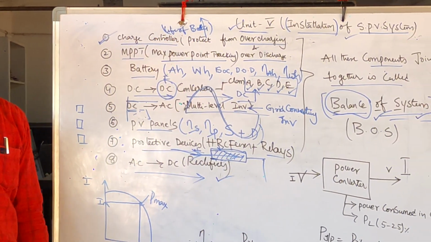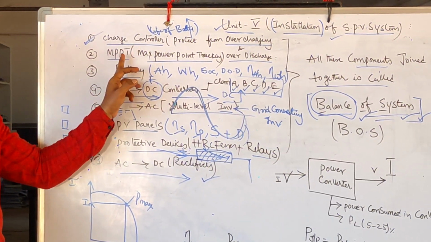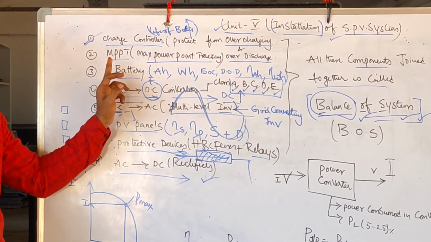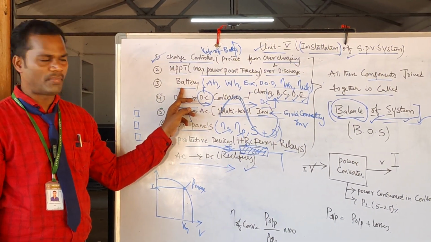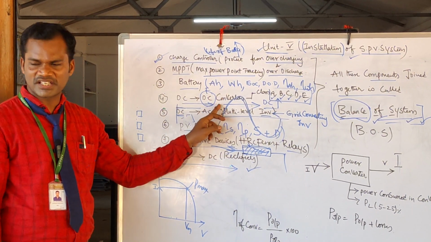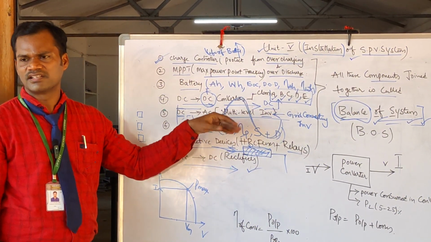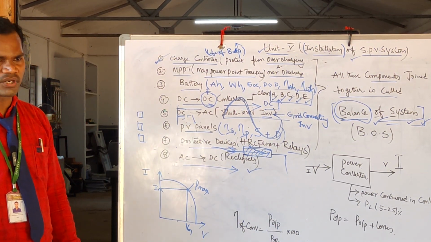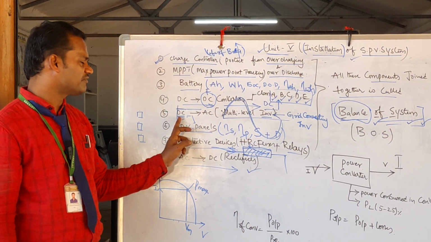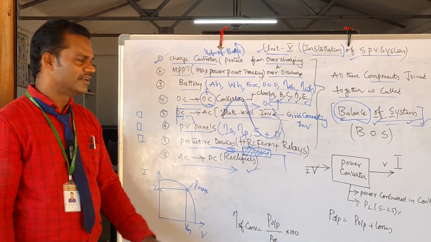So what are the different components involved in the solar PV system? First one is the charge controller, next one is the maximum power point tracking device, next one is the battery. You can connect the batteries in series connection or in parallel connection. Next one, DC to DC converters. You have class A, class B, class C, class D. Generally they are called step down, step up, and buck boost converters also. Next you need to convert DC supply to AC. We generally use multi-level inverters.